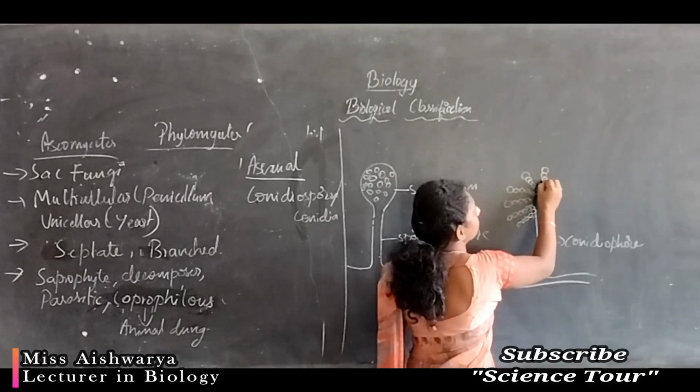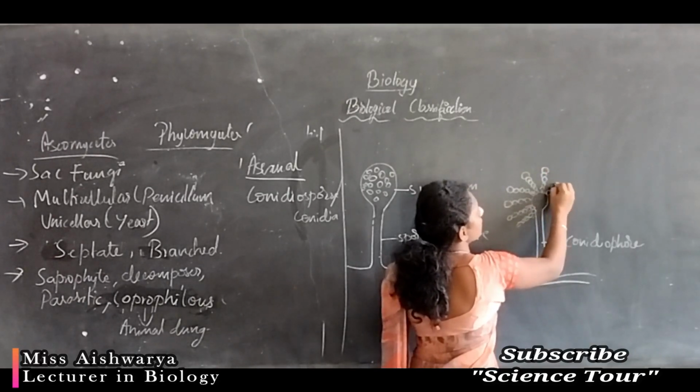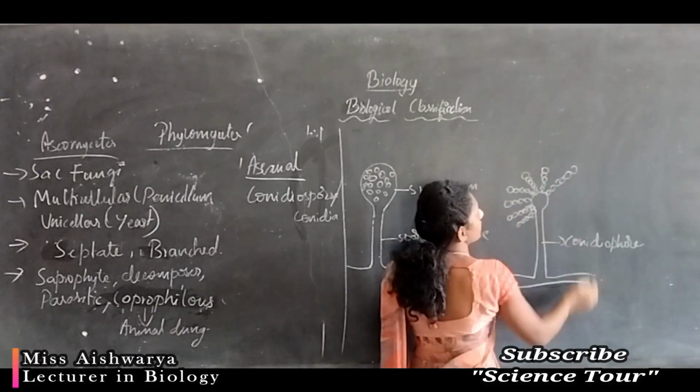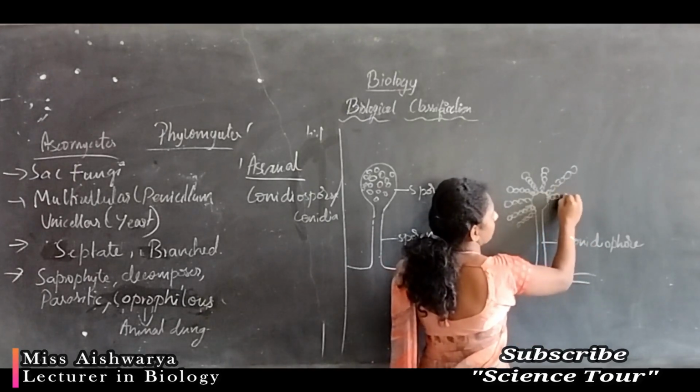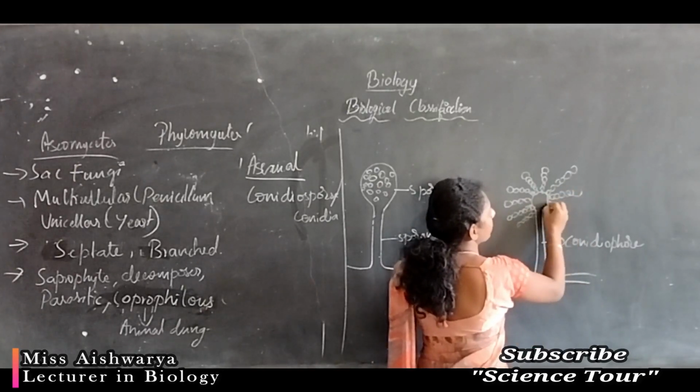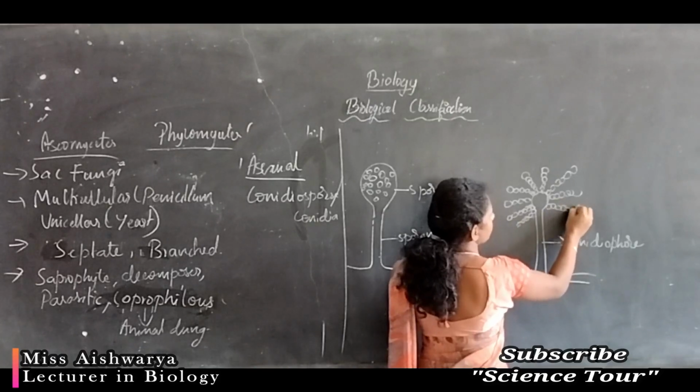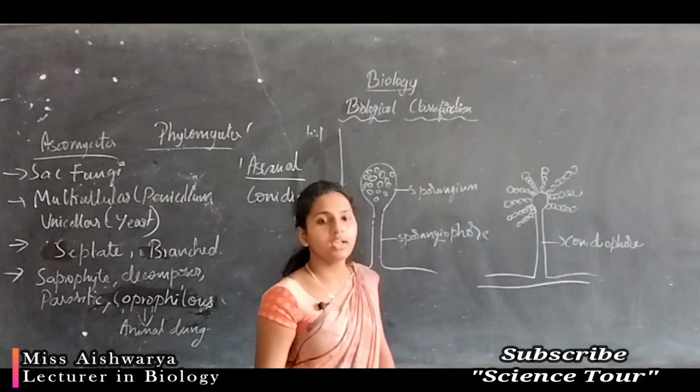So this type of development of spores is called exogenous. The spores develop on the surface.